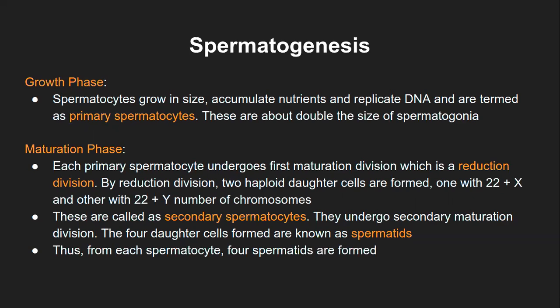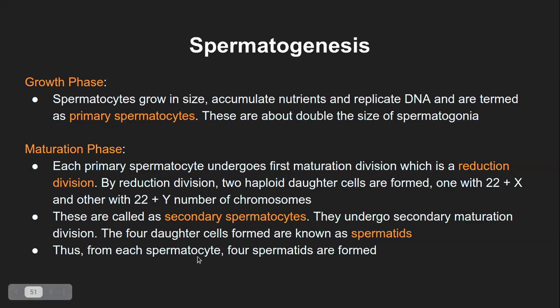That means the number of chromosomes remains the same. That's where only the number of cells is duplicated. So secondary spermatocytes undergo the secondary maturation division, and they form 4 daughter cells, which are known as the spermatids. So that is the completion of the first stage, that is formation of the spermatid.